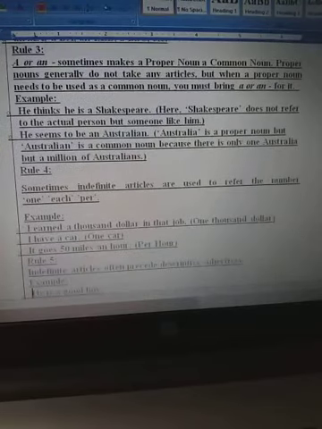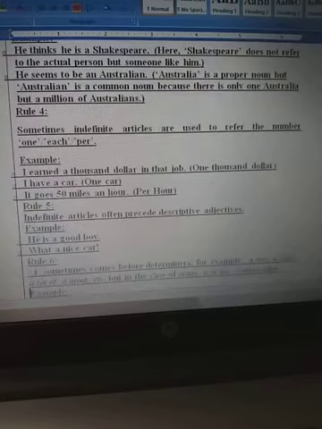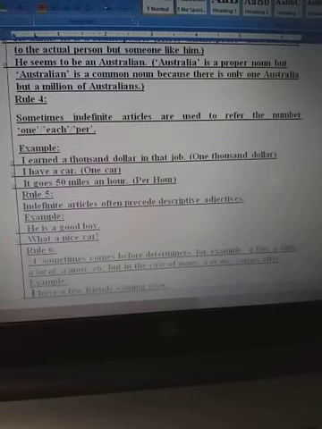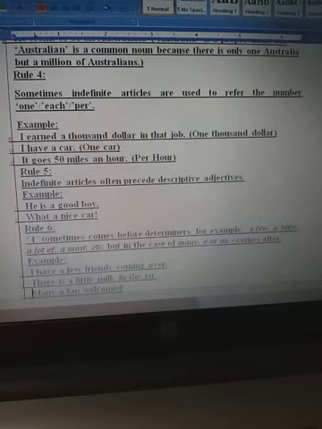And now, rule number 4. Sometimes indefinite articles are used to refer the number one, each, and per. For example, I earned $1,000 in that job. I have a car. That means one car. It goes 50 miles an hour.